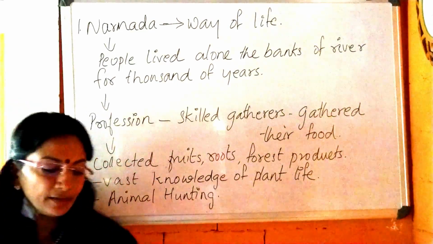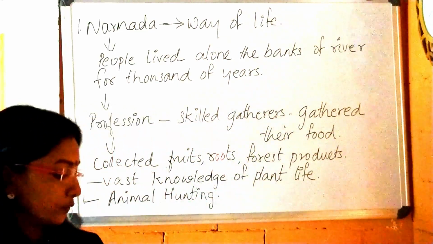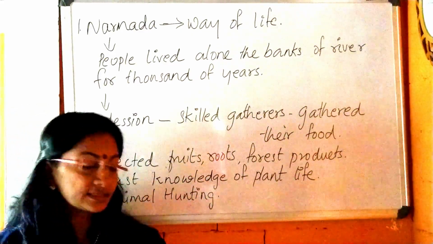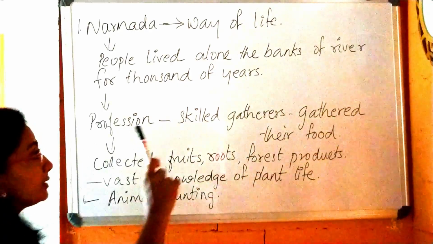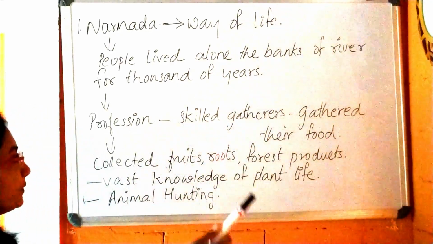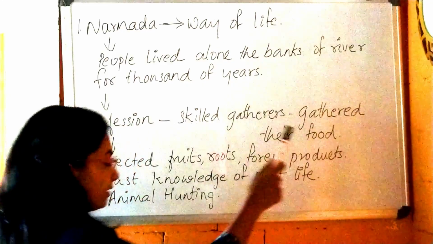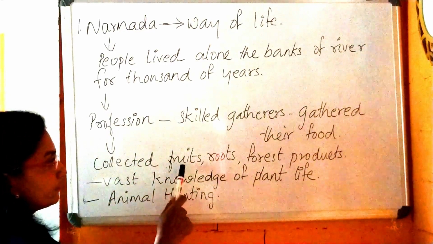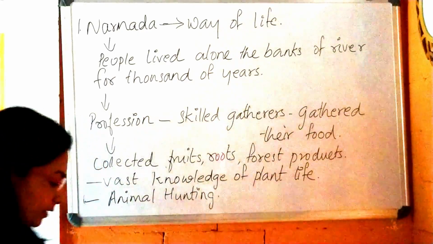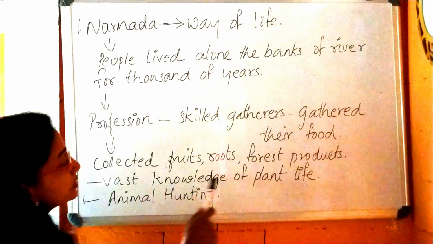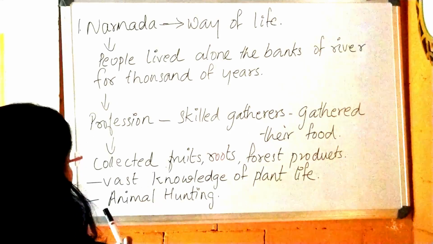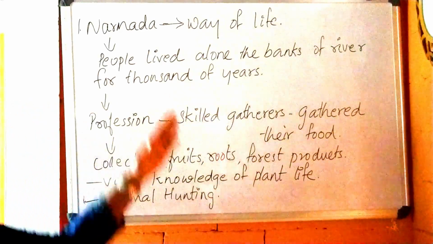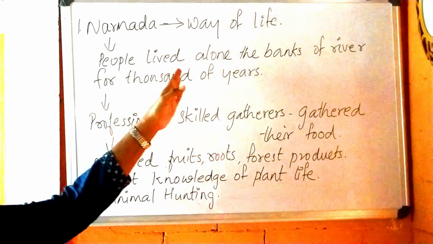I am going to explain. Look, people lived along the banks of Narmada for several hundred thousand years. They were skilled gatherers. Gatherers means collecting food. They gathered their food. What was their food? They collected fruits, roots, forest products, and they had a vast knowledge of plant life, and they hunted animals also. So these are the simple points. You can remember them very fast.